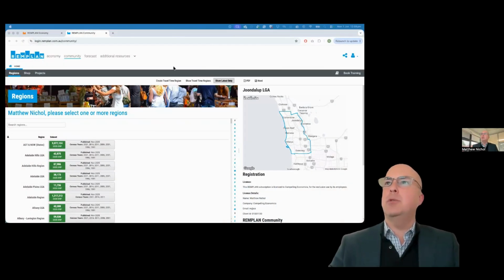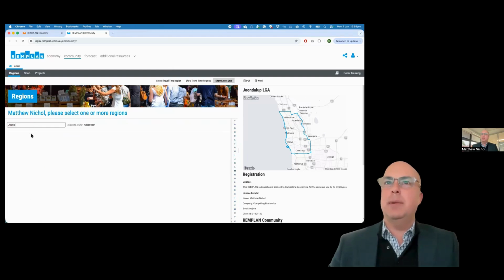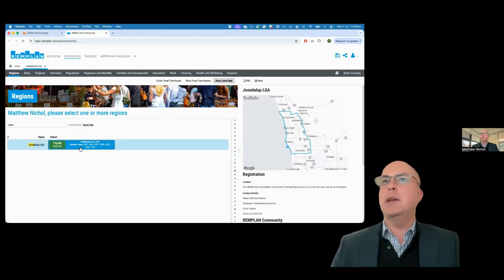Let's have a look at the new Communities in Focus functionality that's recently been added to REMPLAN Community. I might have a look at the local government area of Joondalup in Western Australia. So let's select that data set.